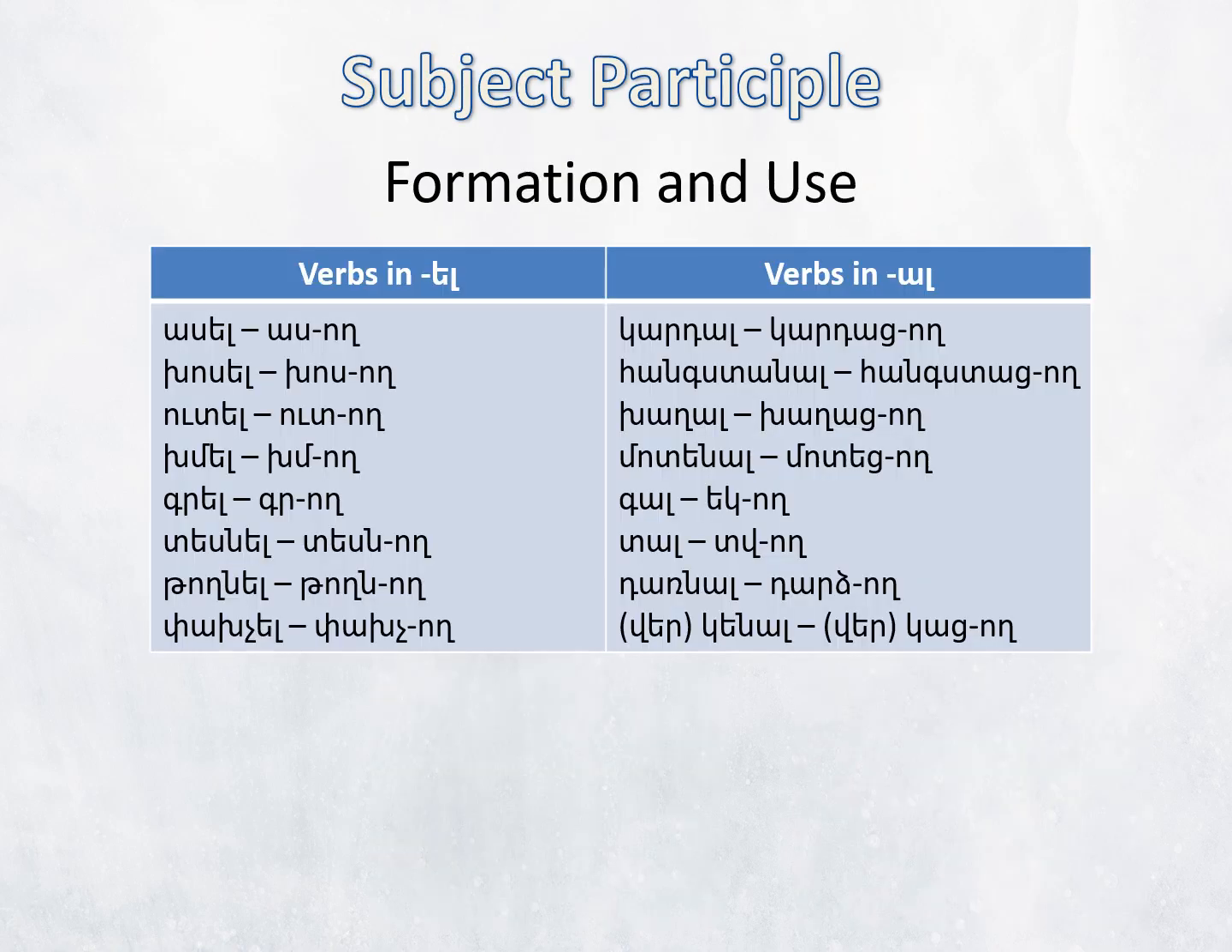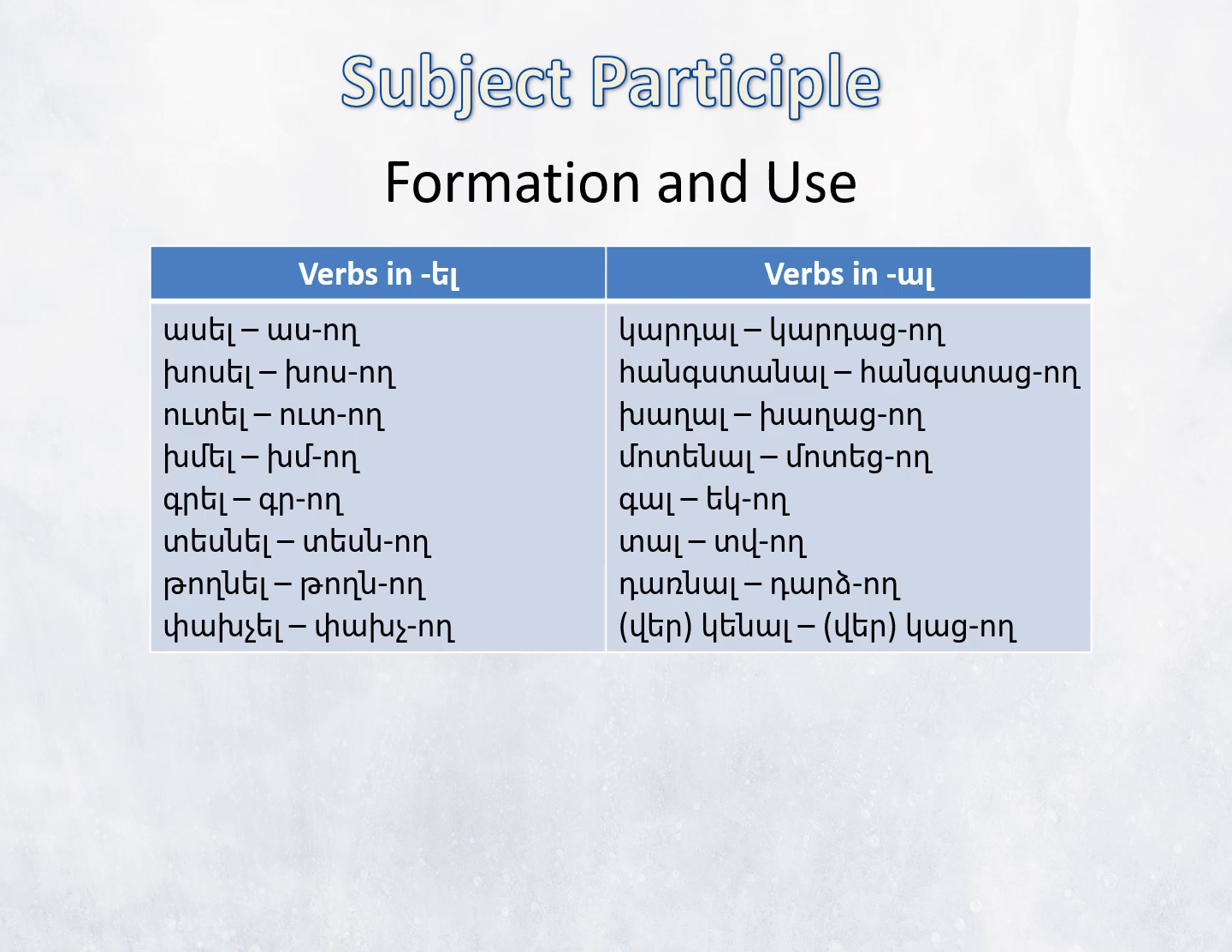The subject participle has the meaning of an active present participle. Khosogh, speaking, խմող, drinking, կարդացող, reading, հանգստացող, resting. It is formed by adding the ending ող to the present stem of verbs in el and to the past stem of verbs in al. Thus, ասել, ասող, խոսել, խոսող, ուտել, ուտող, խմել, խմող, գրել, գրող, տեսնել, տեսնող, թողնել, թողնող, փախչել, փախչող.